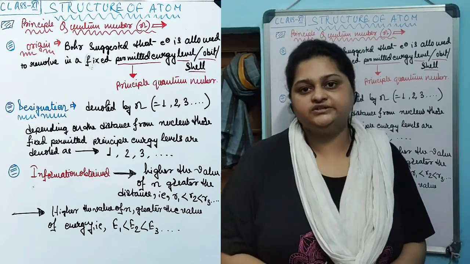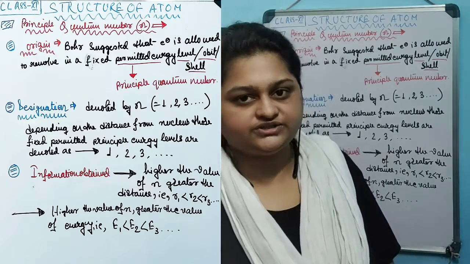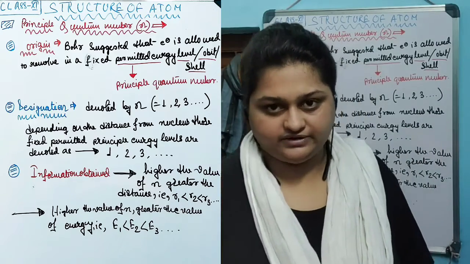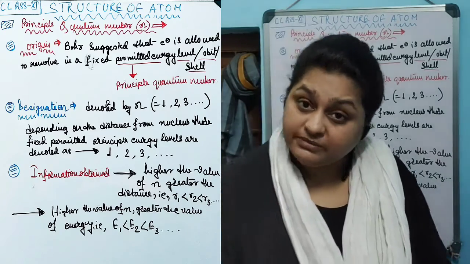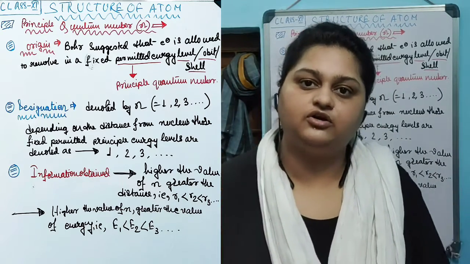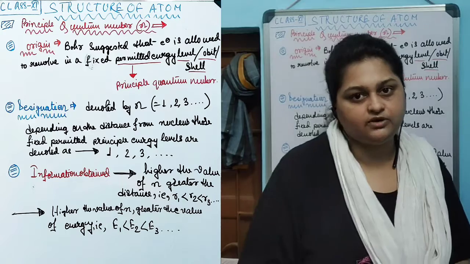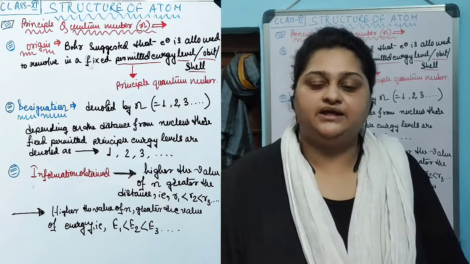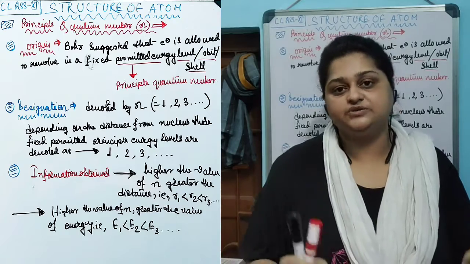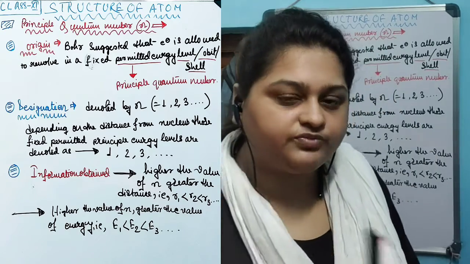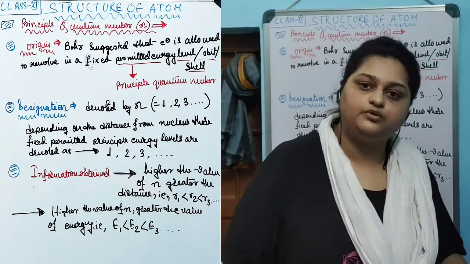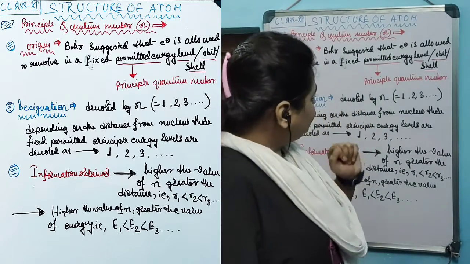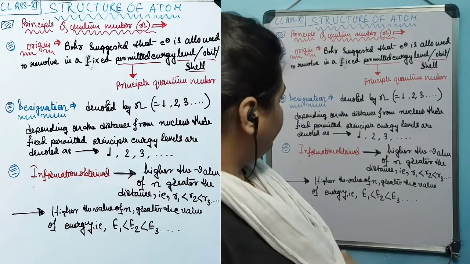Bohr suggested in his atomic model that an electron is permitted to revolve in certain fixed energy levels. These fixed, permitted energy levels were later termed the principal energy levels, or orbits, or shells, and they were then assigned the principal quantum numbers. The origin of the principal quantum number is from Bohr's atomic model and Bohr's modification. It is designated as small n.